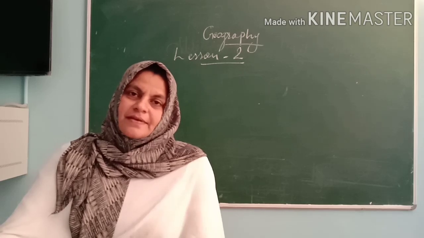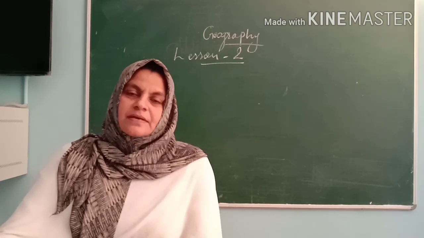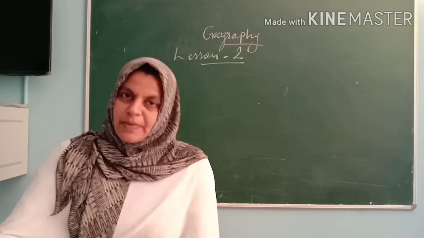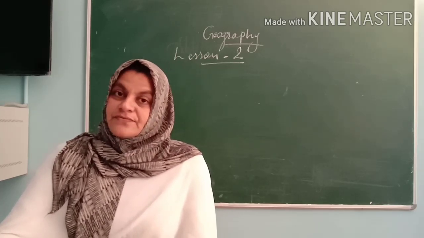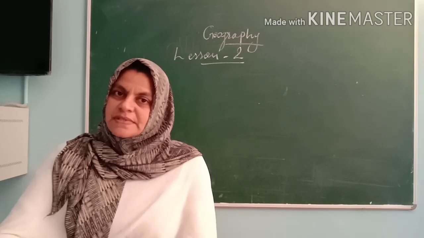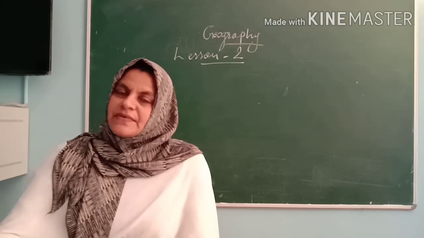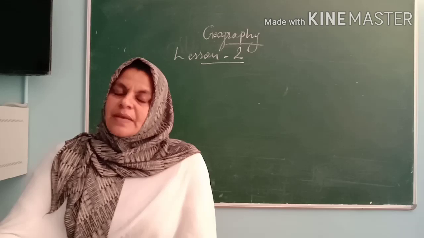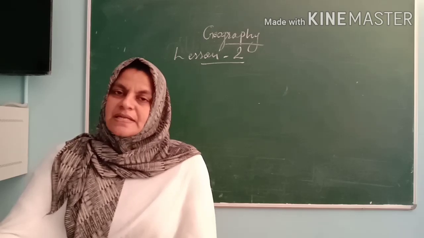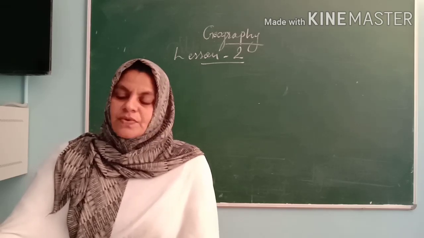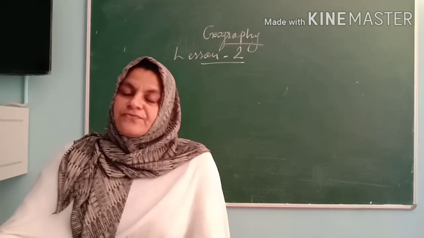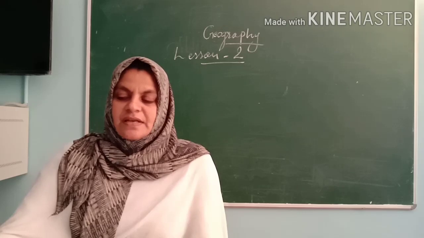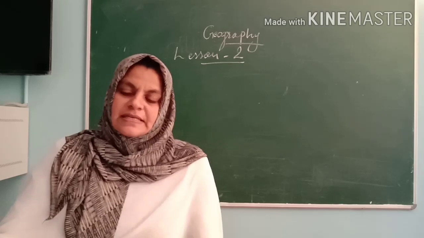Okay, we can start today's topic. Before that you have to remember what we discussed in the last class. That is physiographic divisions. Out of 6 physiographic divisions, we discussed 3: Himalayan mountains, northern plains and peninsular plateau. So today we are going to discuss the fourth physiographic division, that is the Indian desert.